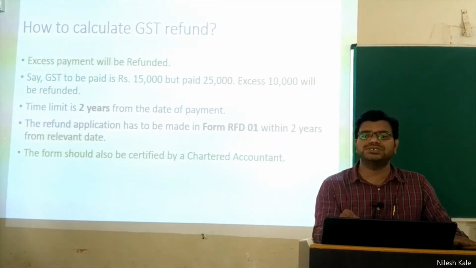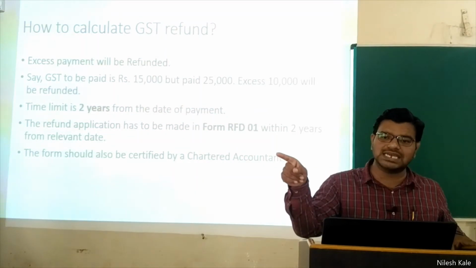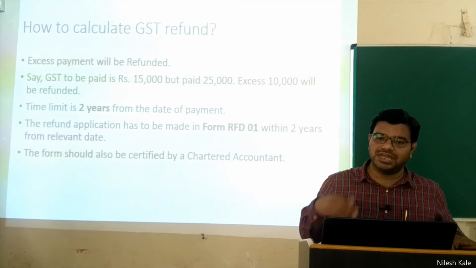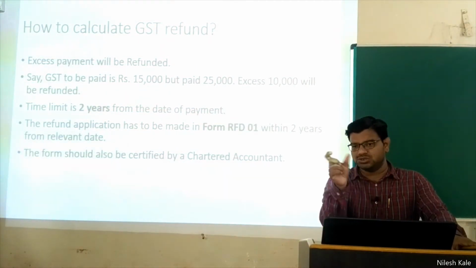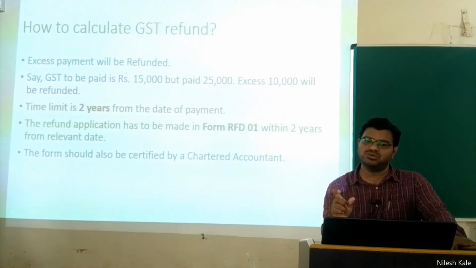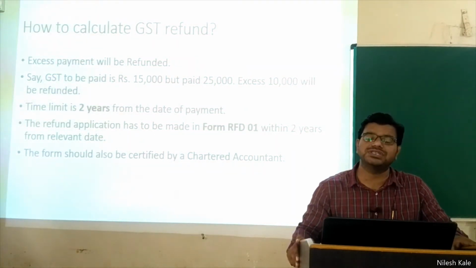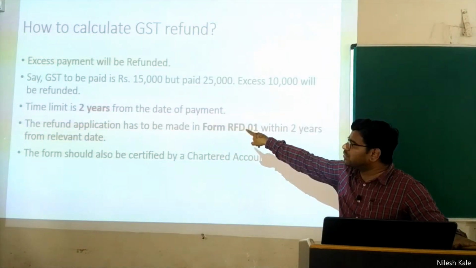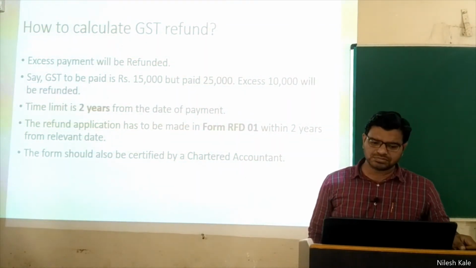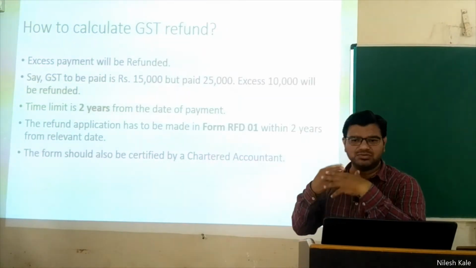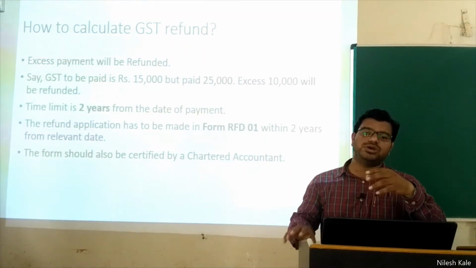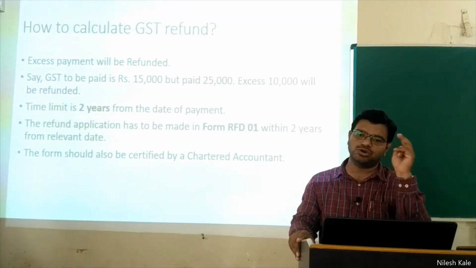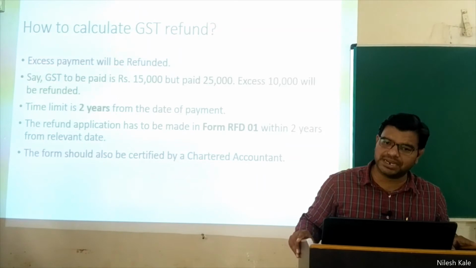Government has given you the option: do you want to settle this amount for the next tax period? If yes, that is well and good, government will not give you any money this time, but next time while paying, you will pay that much less, because it is considered as advance tax paid. Hope you are understanding, right? Then the time limit is 2 years from the date of payment. If you have paid, say, 1 lakh rupees extra to the government, then you have 2 years time. Government will give you back all that 1 lakh rupees, right?